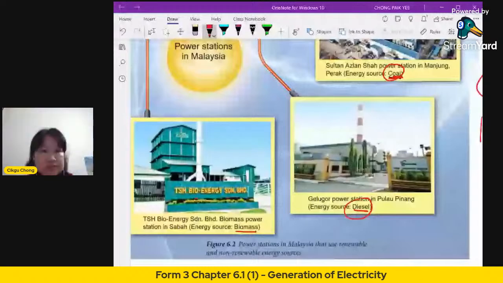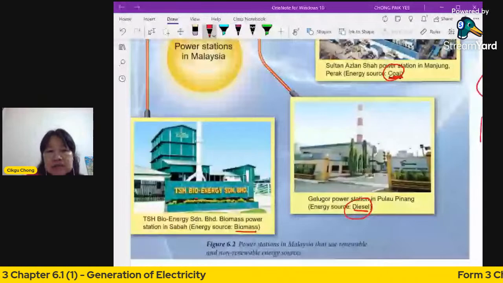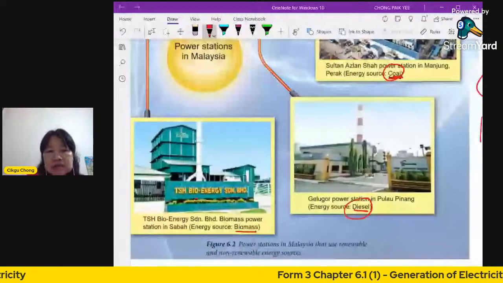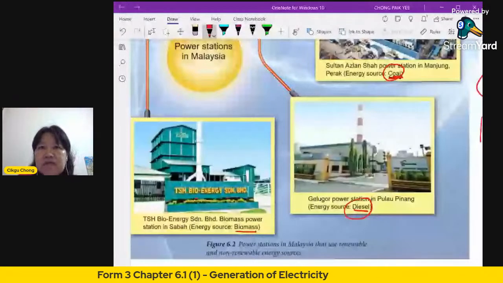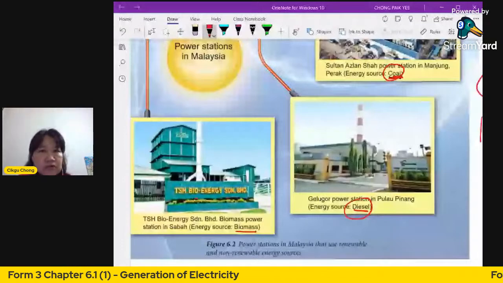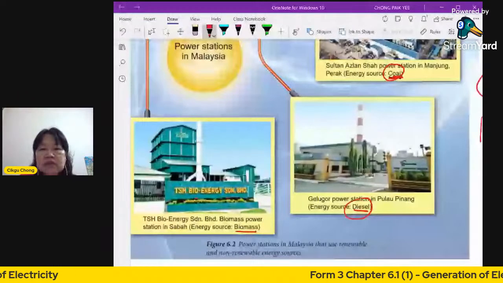Okay, so here's the last one. One example here will be biomass. This biomass uses, I do not know the source, maybe parts of the plant or animal that is dead or whatever, or maybe the feces or the manure from animals or plants, animals, okay? So let's look at the process of generation. How do you make electricity?